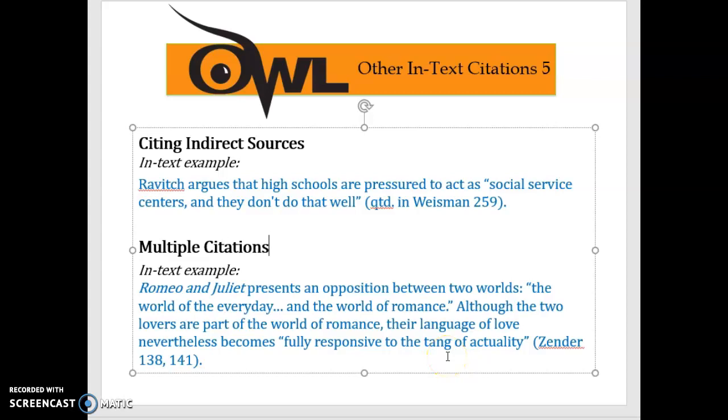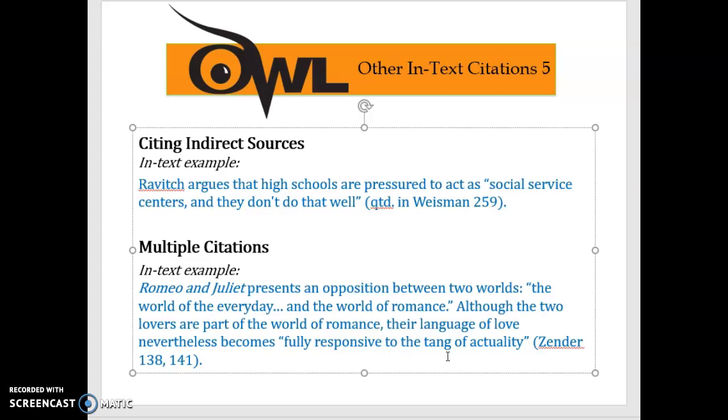Now, let's say that you want to cite different things within a single article. Okay, you can pause this and read this. And when you come back, we'll talk about it.